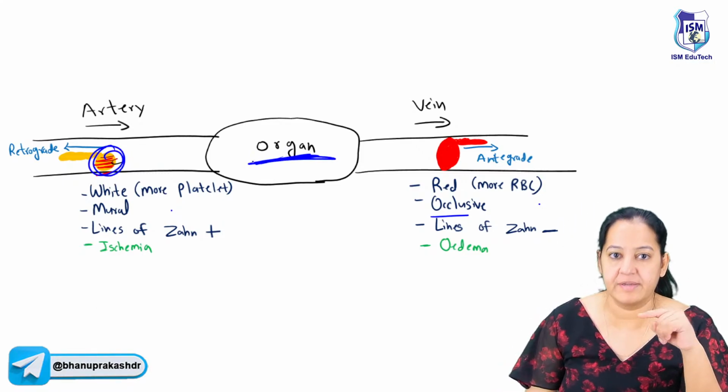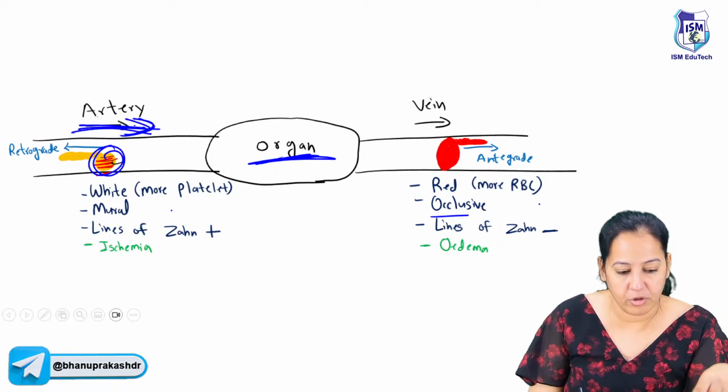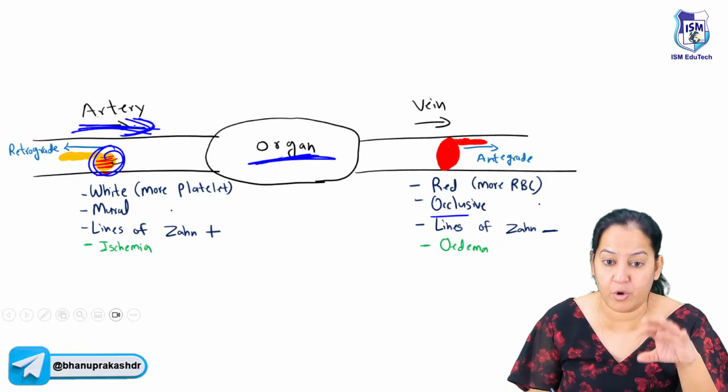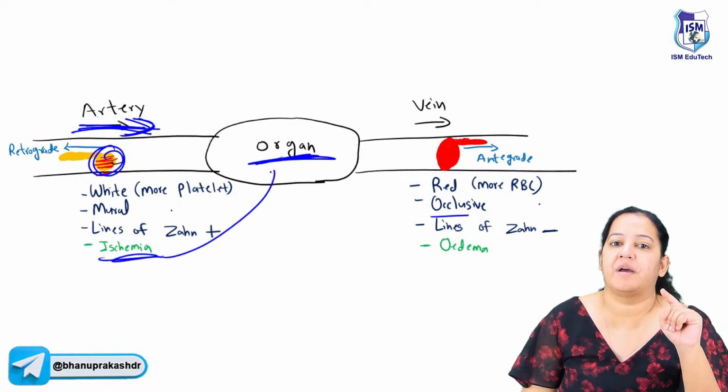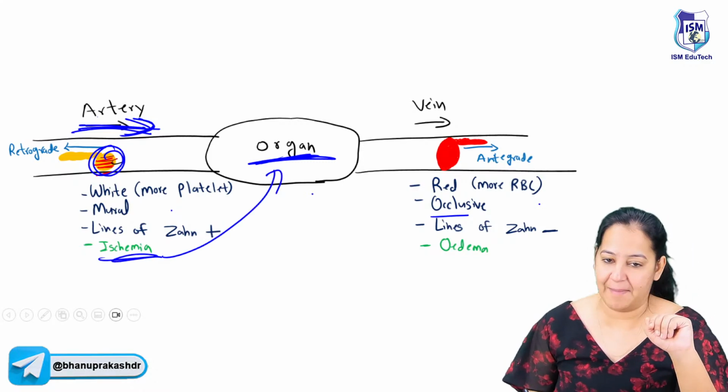If the artery is obstructed, say, ma'am, the artery gives pure, oxygenated blood to the organ. Now the organ is not getting proper oxygenated blood, or less oxygenated blood. So there will be ischemia in the organ. The organ will have ischemia and infarction, necrosis, gangrene. This all will happen. Okay, got it.